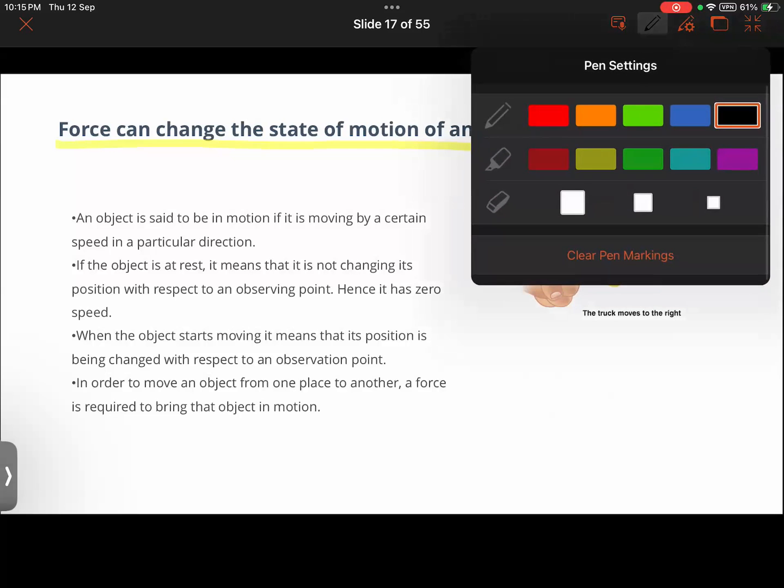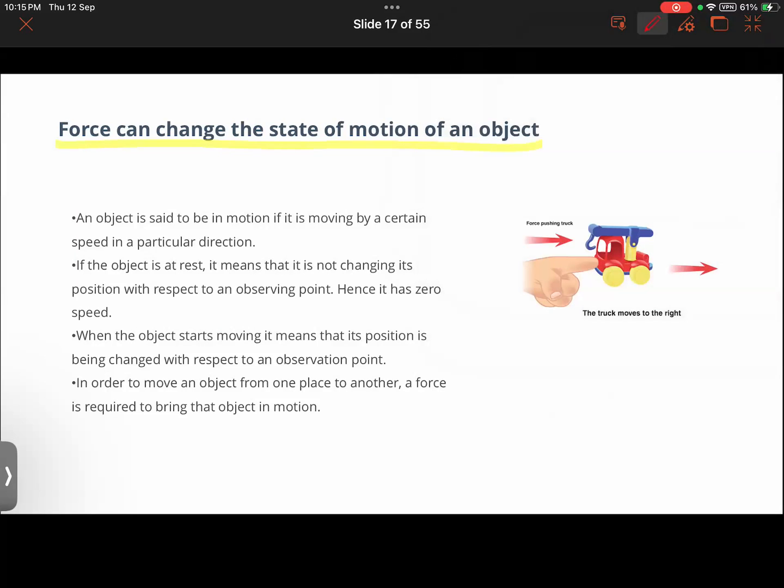Some of the other characteristics of forces are as follows. It can change the state of motion of an object. In fact, we have learned about this. Like this toy truck is in a state of rest. By pushing it, we can bring it into a state of motion. Or if it was moving with some speed, after pushing it, its speed will increase.